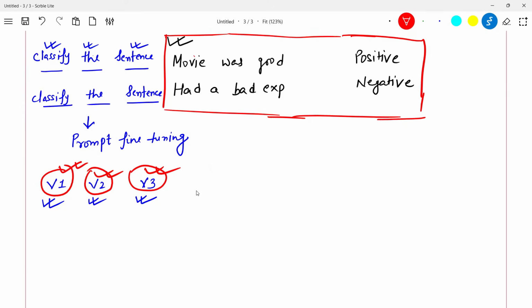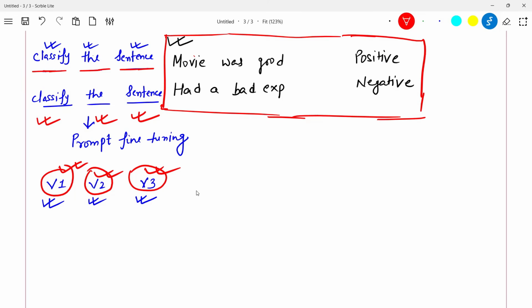Now you will say how it is helpful. It is helpful because suppose there was an embedding of this which is incorrect, and right is nothing in the world of machine learning, which is less accurate or less right. So that will get corrected here, and then the model will understand, okay, I have to classify the sentence. From the embeddings it will know that. So these V1, V2, V3 are going to be updated with the model fine tuning.